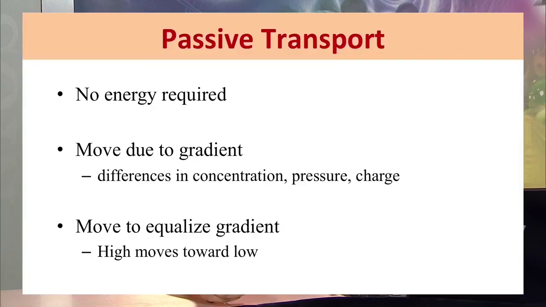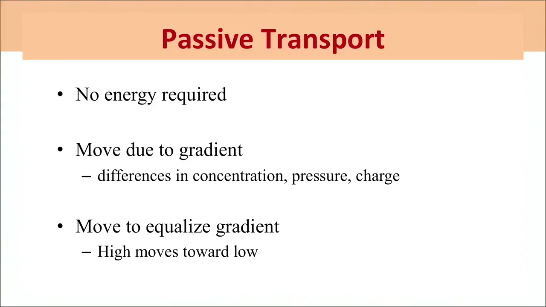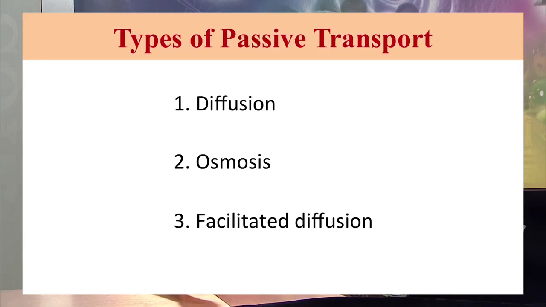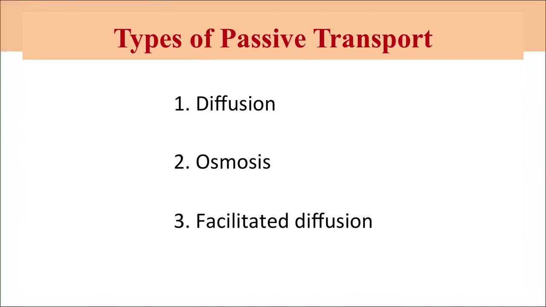Passive transport is the process where there is no requirement of energy and the molecules move according to the gradient. Gradient means they are moving according to the difference in concentration, pressure or charge. They move to equalize the gradient, towards the low concentration, until the concentration becomes equalized in the whole solution. Passive transport is basically of three types: diffusion, osmosis and facilitated diffusion. The first one is diffusion.